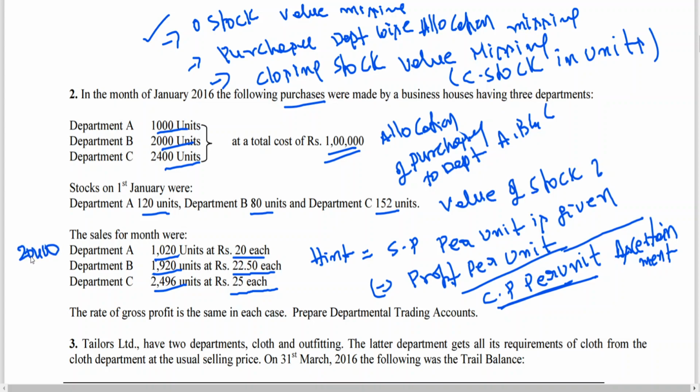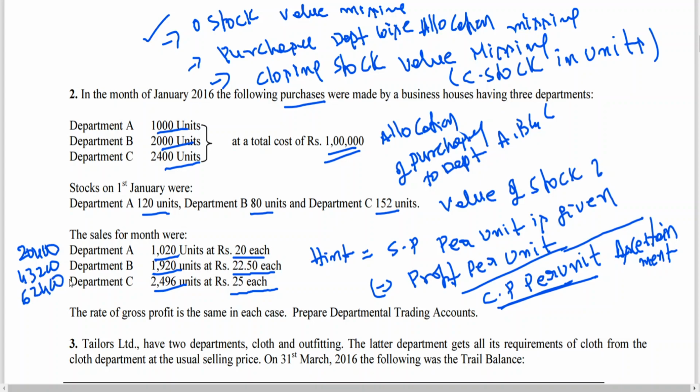1920 into, I've told you already why we have multiplied with 1000, because to find out profit percentage. Now you have to multiply 1020 into 20 sales. 1920 into 22.50, you're getting 43,200. 2,496 into 25 rupees, you're getting 62,400.